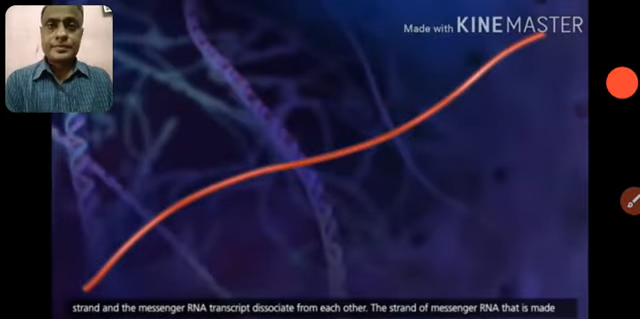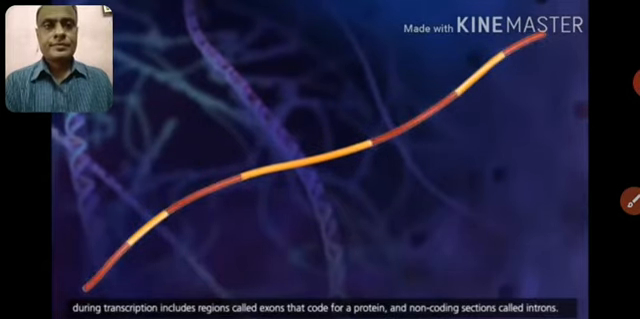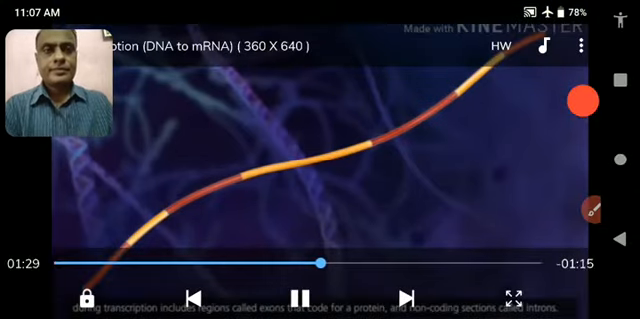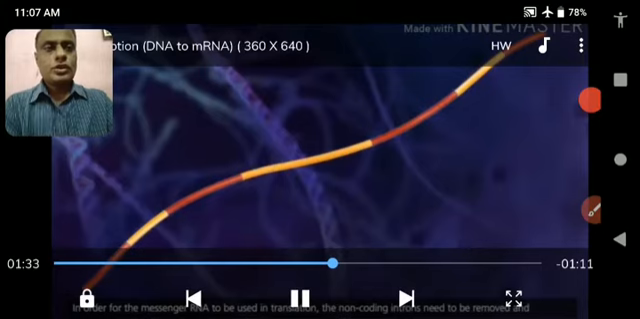The strand of messenger RNA that is made during transcription includes regions called exons that code for a protein, and non-coding sections called introns. In order for the messenger RNA to be used...